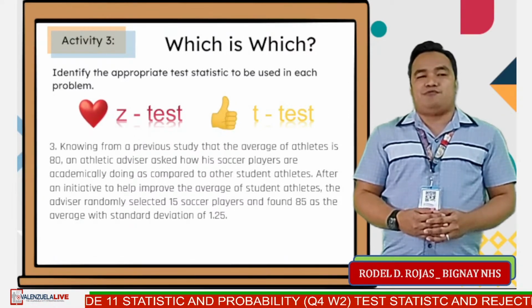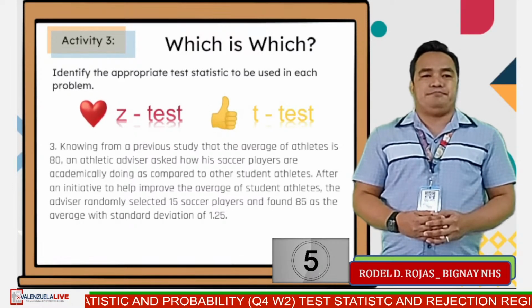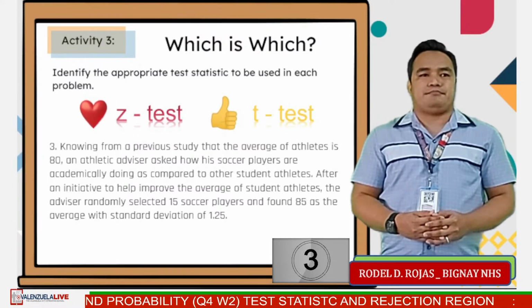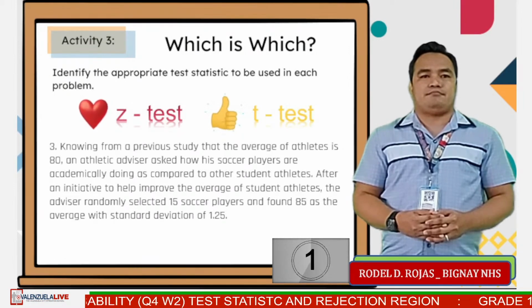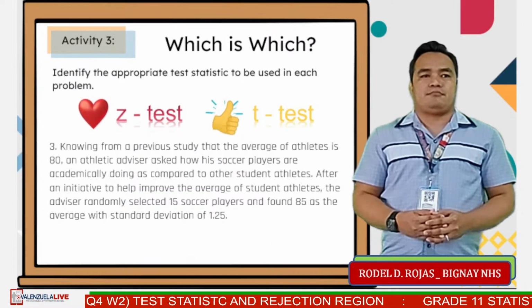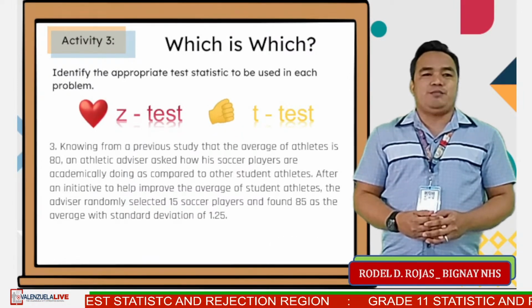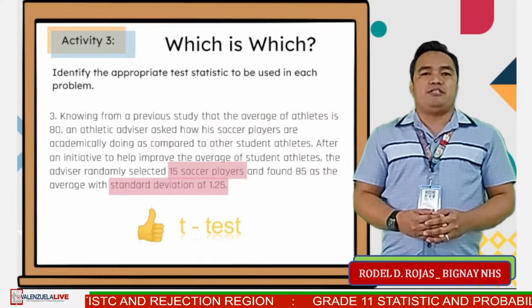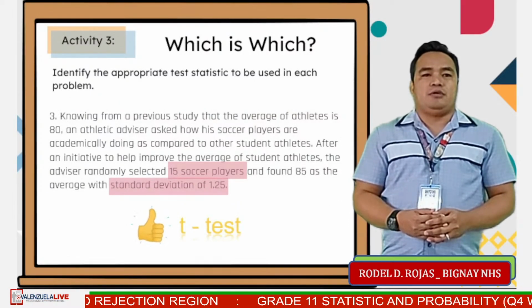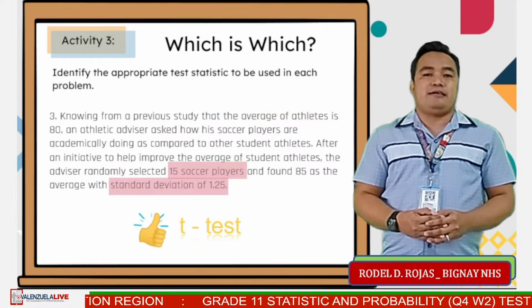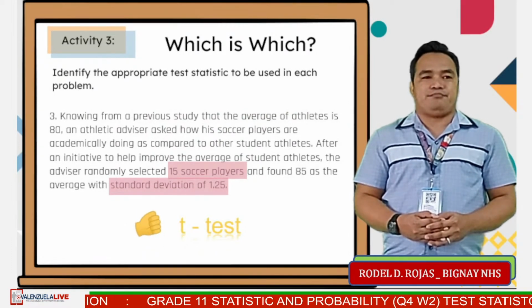Which is which? 5 seconds, go. Time is up. n is 15 and the sample standard deviation is known. The correct answer is like react, t-test.